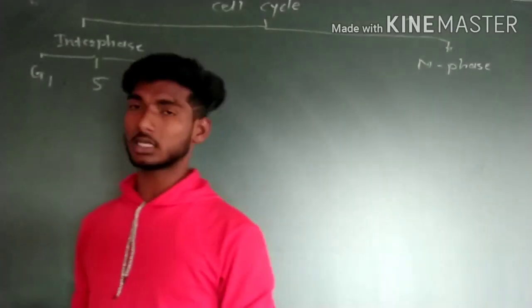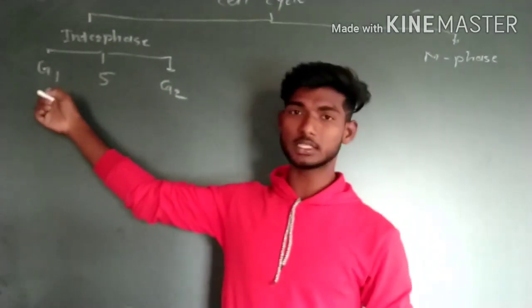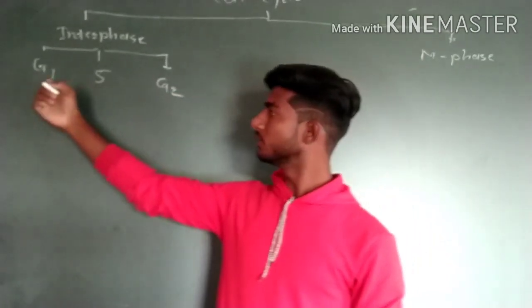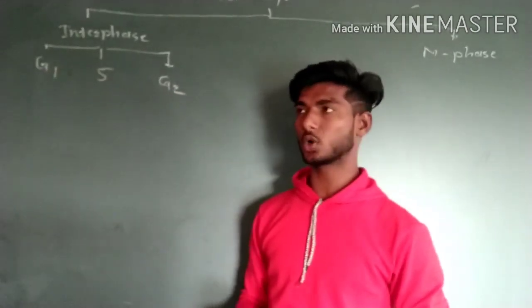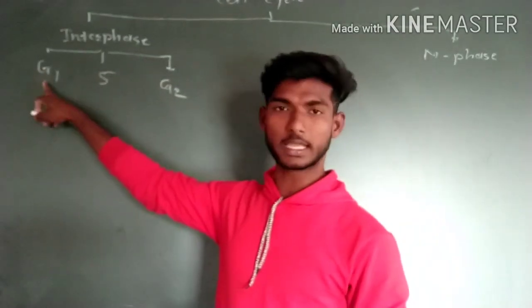Interphase is also called the preparatory phase. In this phase, the G1 phase, S phase and G2 phase are present. G1 phase is also called the first growth phase or first gap phase. G stands for gap.